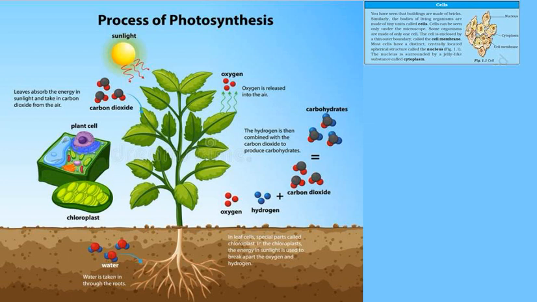You have seen that buildings are made of bricks. Similarly, bodies of living organisms are made of tiny units called cells. Cells can be seen only under a microscope. Some organisms are made of only one cell. The cell is enclosed by a thin outer boundary called the membrane.